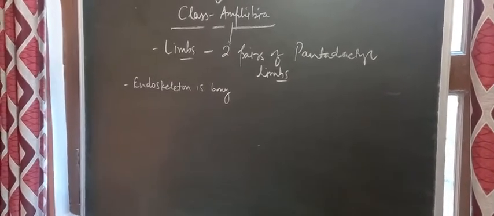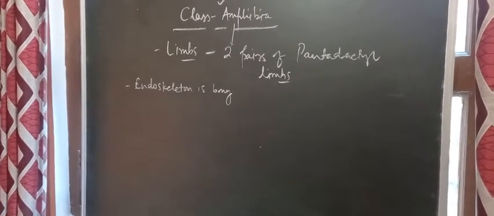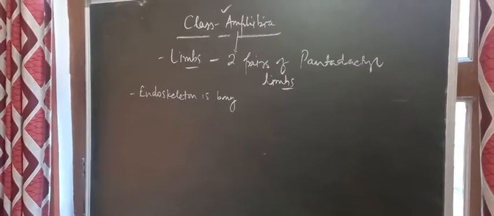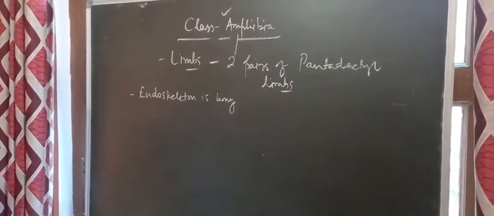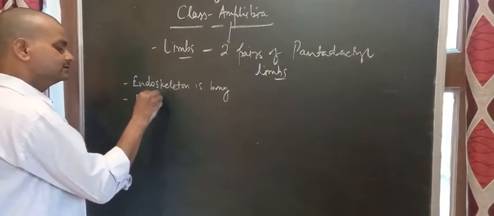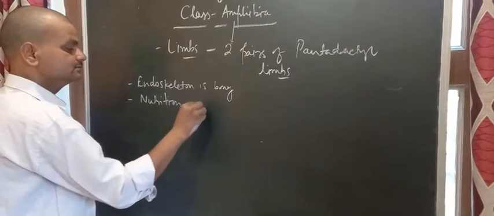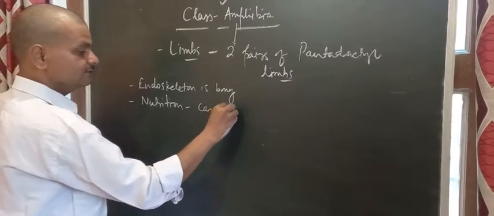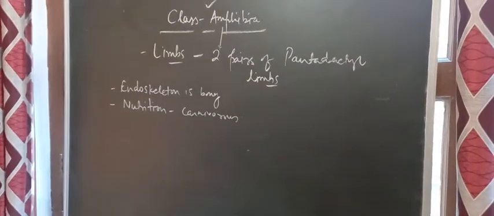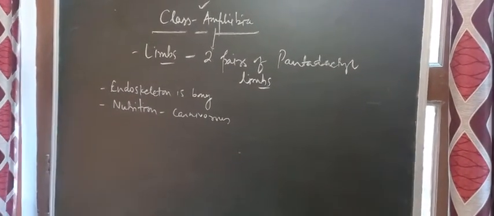That's why they belong to the subphylum Vertebrata. Regarding their mode of nutrition, they are carnivorous organisms. They feed on other organisms for getting their food,